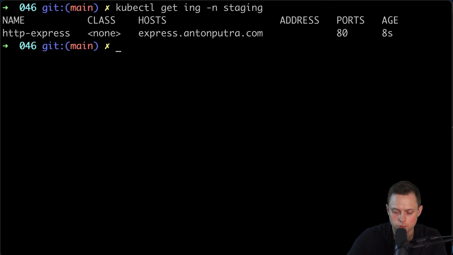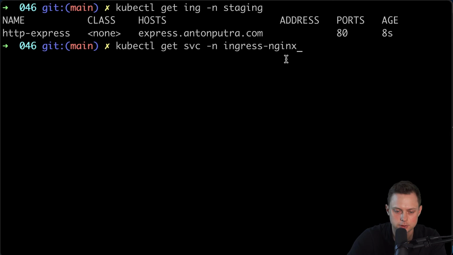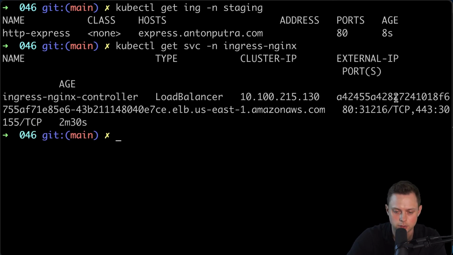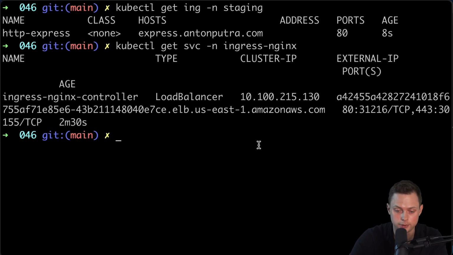If you don't want to wait, you can run get services in the ingress-nginx namespace, and this is the load balancer that you need to use to create the CNAME record. I also wanted to show you that before you create any CNAME records, you can test it locally. First of all, you need to get the IP address of that load balancer.